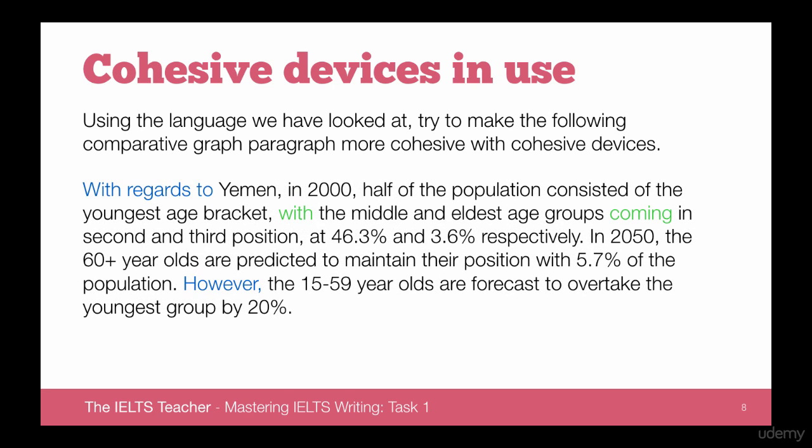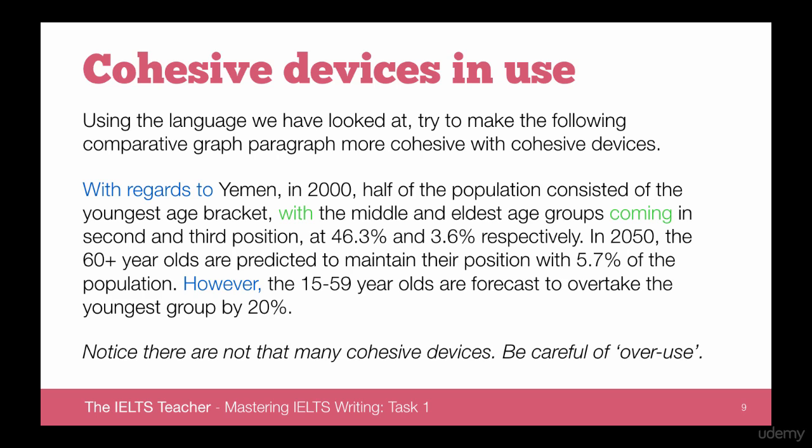With regards to Yemen in 2000, half of the population consisted of the youngest age bracket, with the middle and eldest age groups coming in second and third position. In 2050, the 60-plus-year-olds are predicted to maintain their position with 5.7%. However, the 15 to 59-year-olds are forecast to overtake the youngest group by 20%. Notice we're not using too many cohesive devices here. You don't want to overuse.